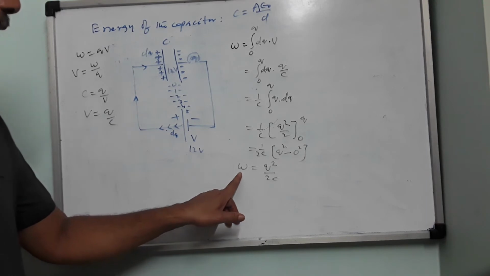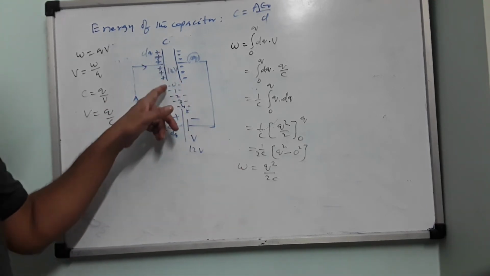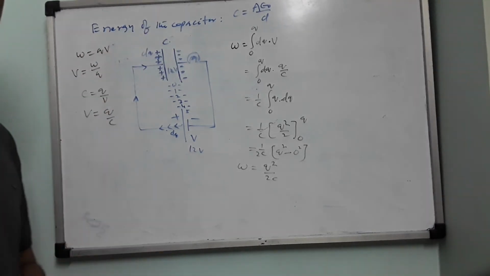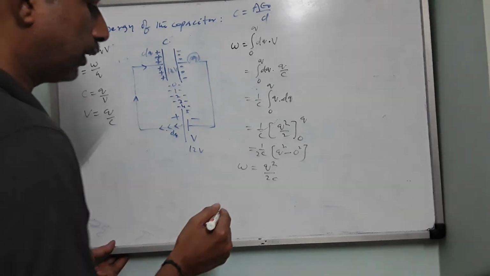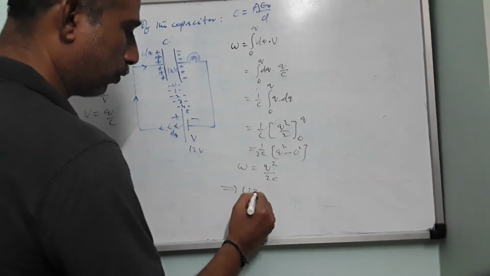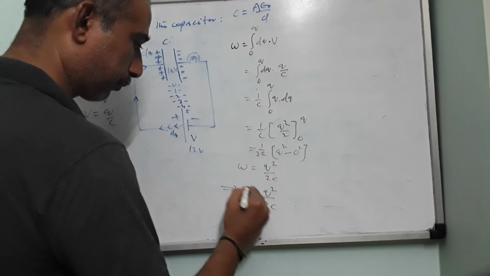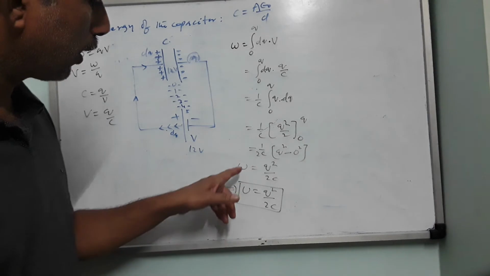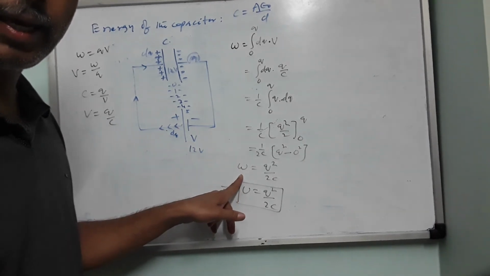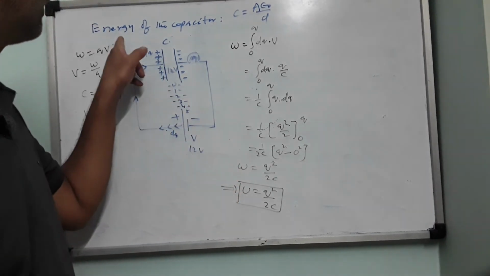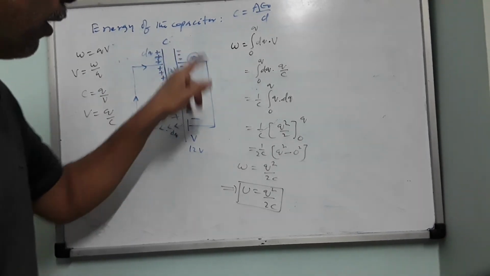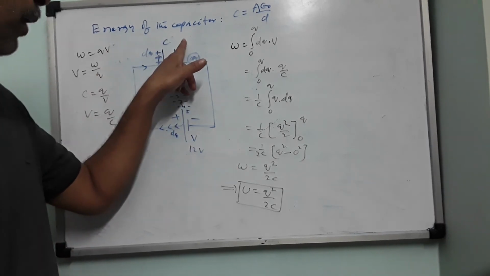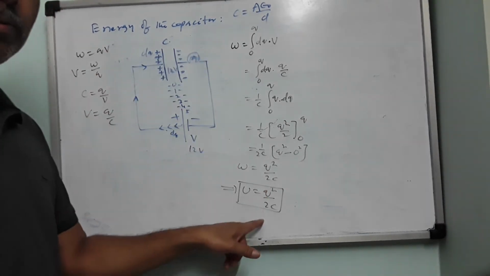This work done by the battery to store charge on the capacitor plates is now converted into energy, nothing but the energy of the capacitor. So I will write this as U equals Q square by 2C. The statement you should write in between these two is: work done by the battery is stored in the form of energy in the capacitor. I repeat, work done by the battery is stored in the form of energy in the capacitor, given by U equals Q square by 2C.